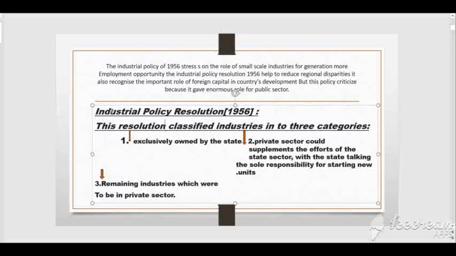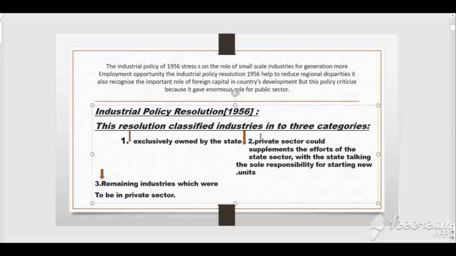Children, according to IPR, Industrial Policy Resolution, industries were classified into 3 categories, right? According to IPR 1956, industries were classified into 3 categories. What were the 3 categories? The first category of the industries includes, what does it include? The industries which were exclusively owned by the state.